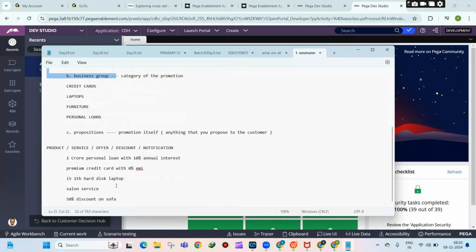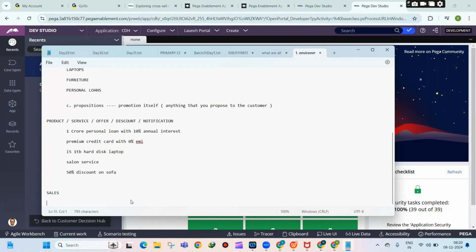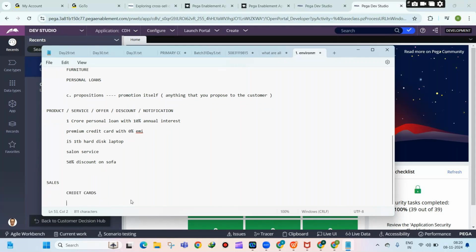Now coming to the banking, let us create one sample business structure. So I will say I want to increase the sales. The purpose of the promotion is to increase the sales. Now under sales, I want to promote credit cards. I want to promote personal loans, which is nothing but the business group. So this is my business issue. Okay, this is my business issue, and this is my business group, which is nothing but the category.